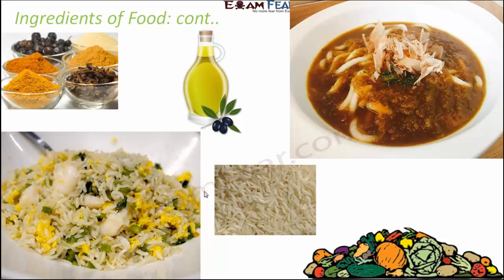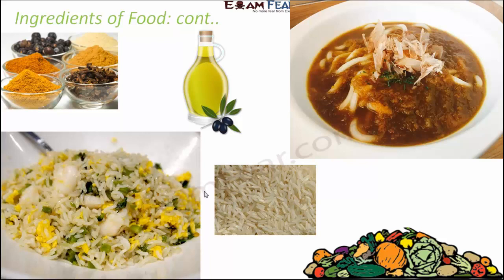And you also need spices, like haldi, coriander powder. There are a variety of spices, especially in India, which are used during cooking. You need salt. All of these ingredients mixed together in the right amounts will result in the formation of fried rice or even the vegetable curry.